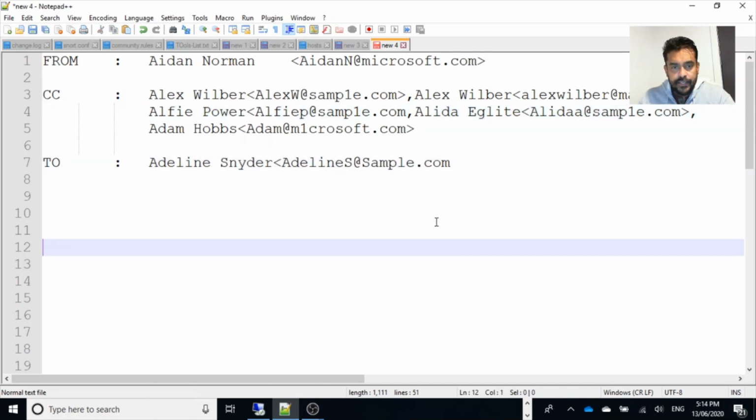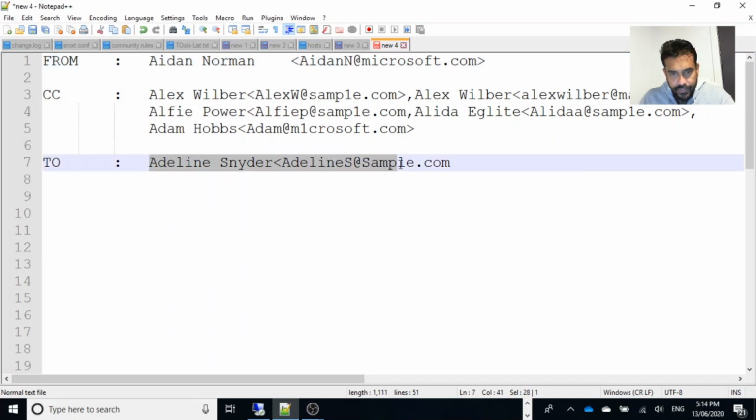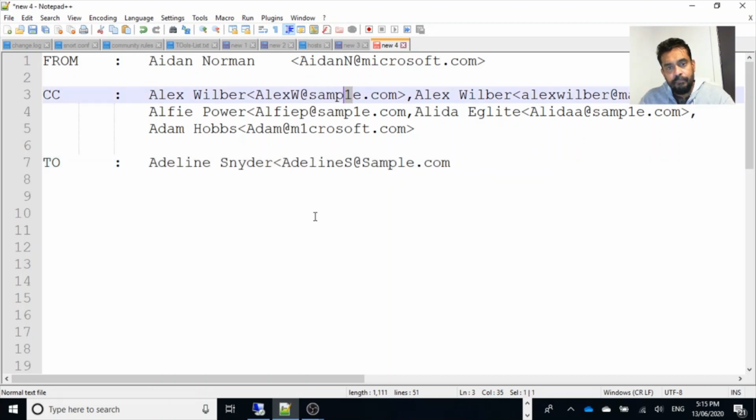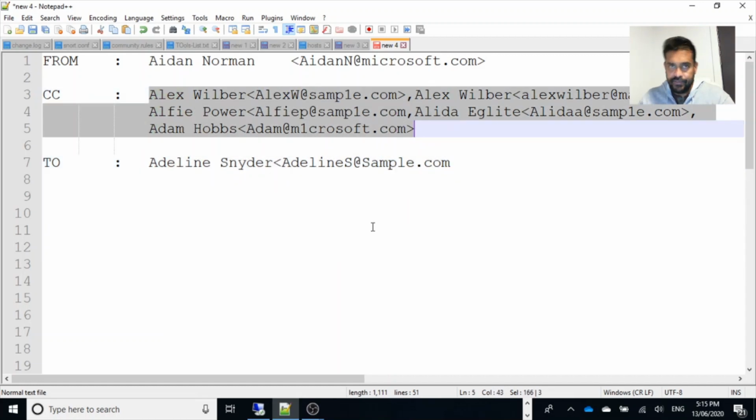At first glance you wouldn't notice it, but if you analyze properly you will see the from address is this and the to address is correct. But in the CC address, instead of the letter L, they have replaced it with the number 1. At a glance it looks like the real email address, but it's not. So whenever, for instance, the admin replies to this mail, none of these people will receive the real mail.